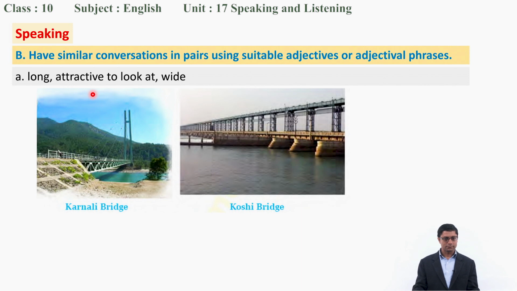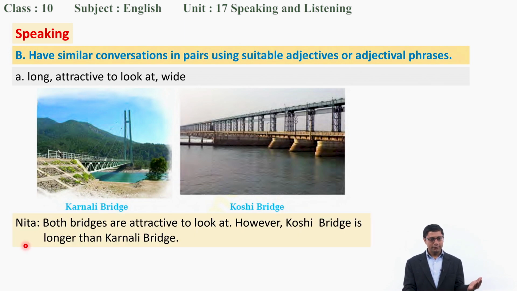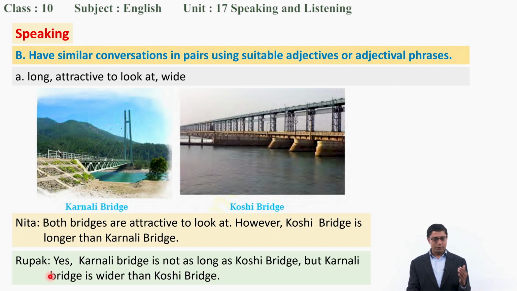Yes, Cornwall Bridge is not as long as Cossey Bridge, but Cornwall Bridge is wider than Cossey Bridge. So the people were saying, okay, both bridges are attractive to look at. However, Cossey Bridge is longer than Cornwall Bridge. See there, longer than. And in the same way, the boy was saying, yes, Cornwall Bridge is not as long as Cossey Bridge. See there, is not as long as. And he was also saying, but Cornwall Bridge is wider than Cossey Bridge.